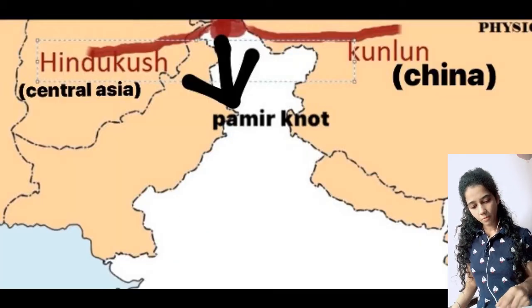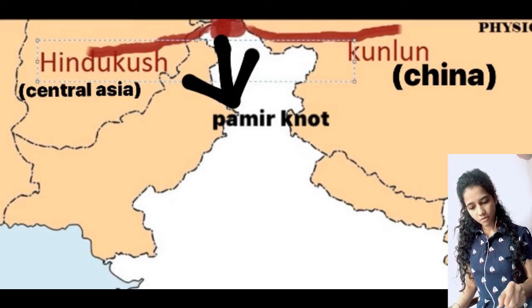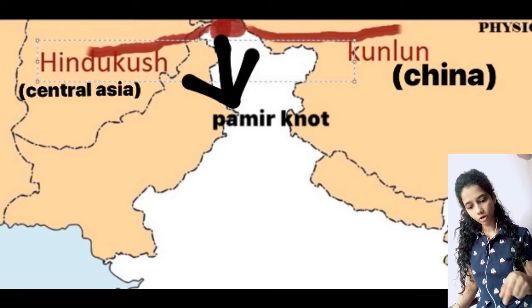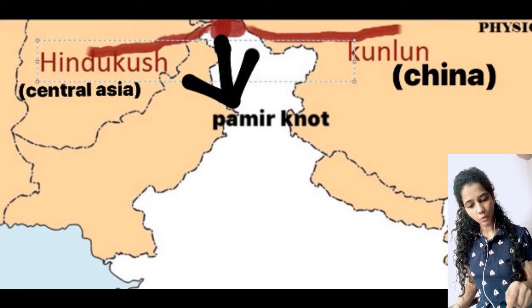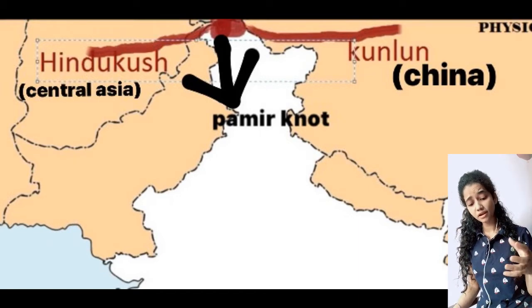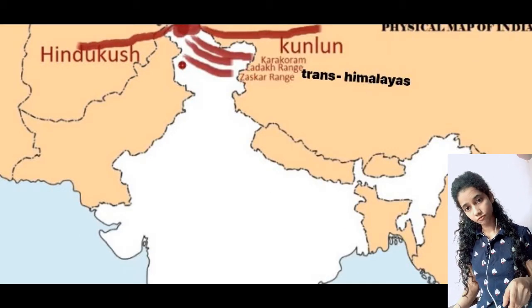If you look at the map of India, then at the topmost position, we have the Pamir Knot. This Pamir Knot is somewhat special. How? Because there are many mountains which originate from this Pamir Knot. For example, there is a mountain known as Kunlun, which is moving towards China, and there is Hind Kush, which is moving towards Central Asia. There are many mountains which are moving towards India and originating from the Pamir Knot.